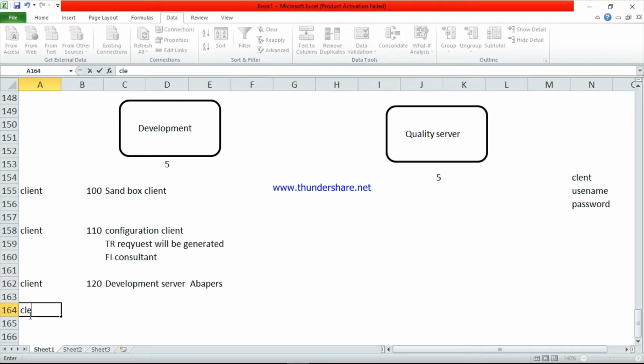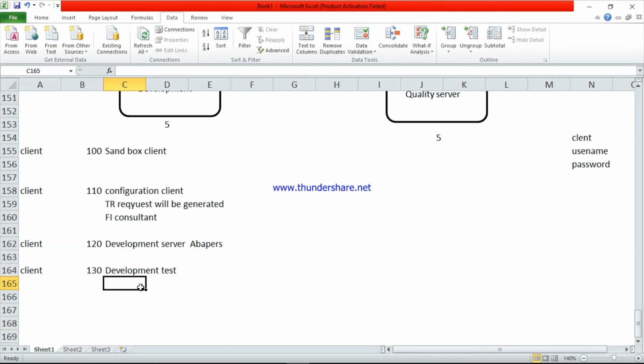And we have the last client, one more client, 130. This is called the development test server. The last server is 130. The server name is called development test server.